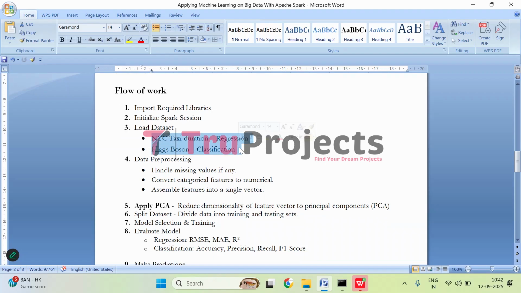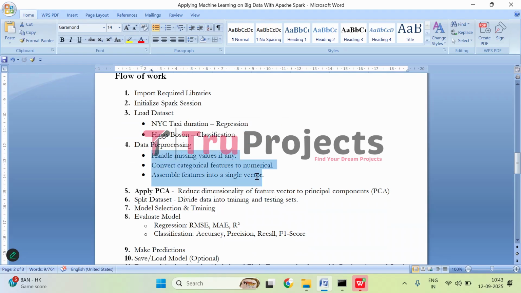Then coming to loading the data set. Here we will be loading two data sets: one is NYC taxi trip duration for regression, and the other is Higgs boson for classification. Coming to data pre-processing, here we will be handling missing values to avoid errors during training, and we convert categorical features into numerical values because ML models work with numbers, and combine all the features into a single vector for processing.